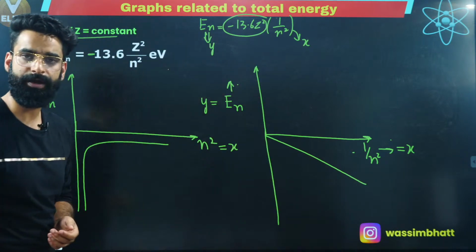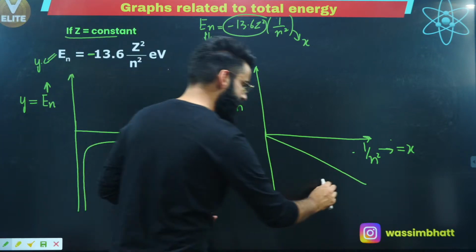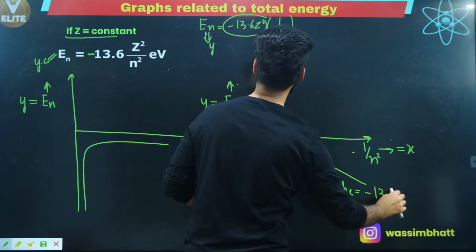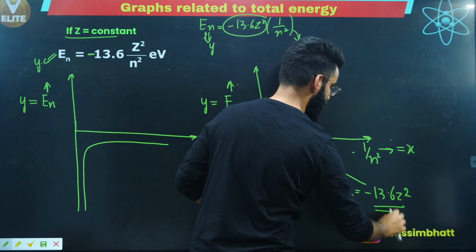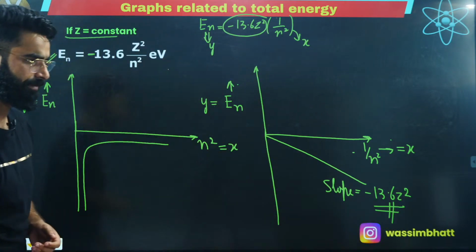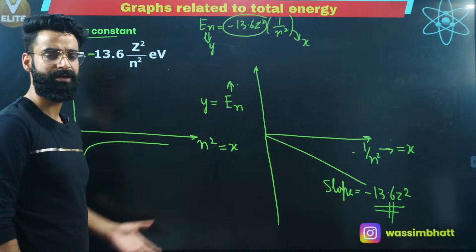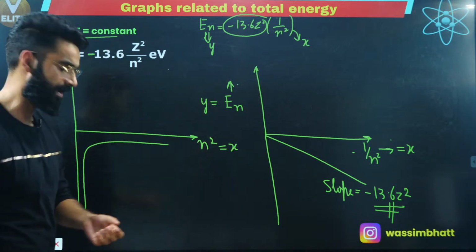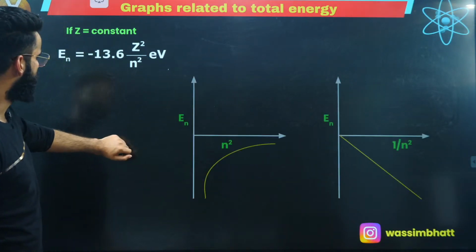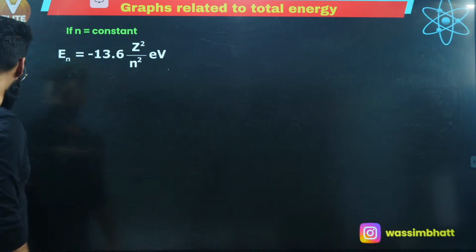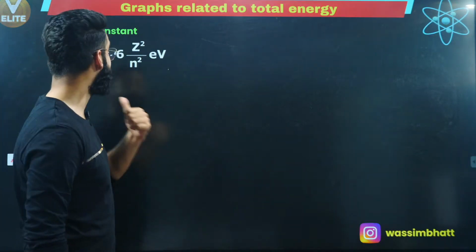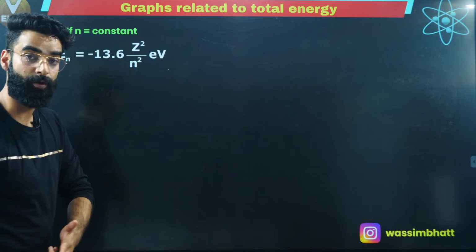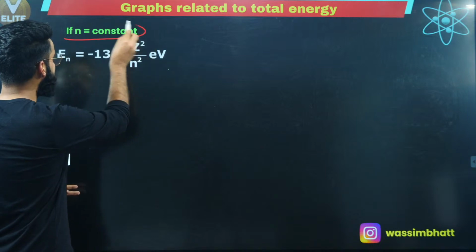Okay. Right? And what is the slope of this curve? Slope of this curve is right here equal to minus 13.6 Z square. This is the slope of the curve, right? I'm sure it's clear to everyone. Okay, simple two basic curves regarding the energy and the n square, energy versus 1 by n square, right? Now people, one more important thing. In these two curves which I have drawn, I had kept Z as constant. Now the other two curves I'm going to plot, for those two curves, I'm keeping n as constant.